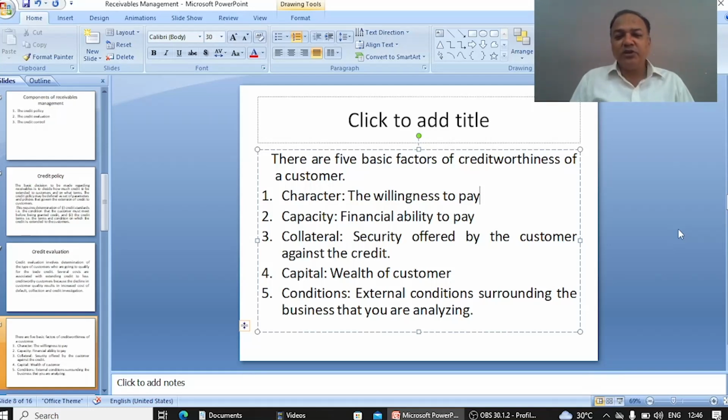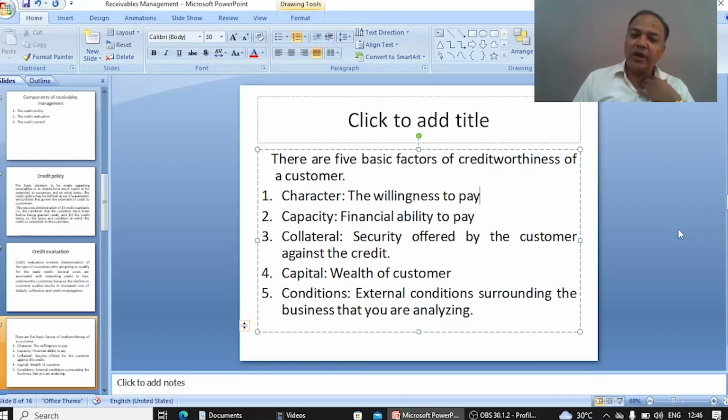So whenever you have to give credit to any customer, you have to check the financial statement of the customer very sharply. At the same time, if you are giving this type of credit to an organization, then you have to see the balance sheet and profit and loss account to check the capacity of the organization.